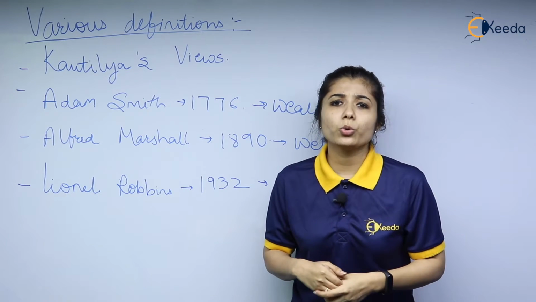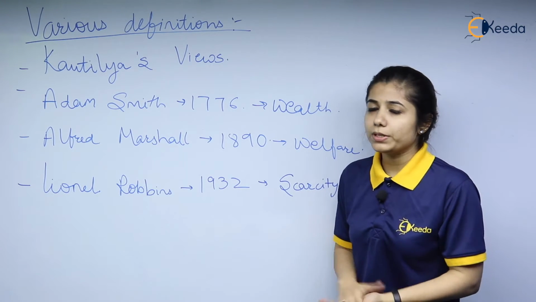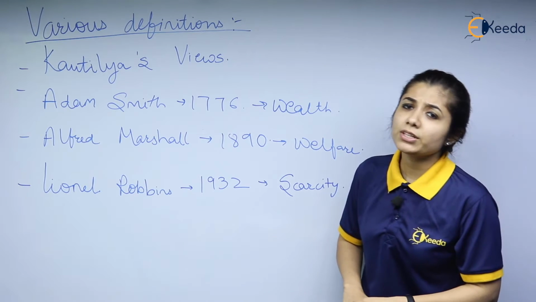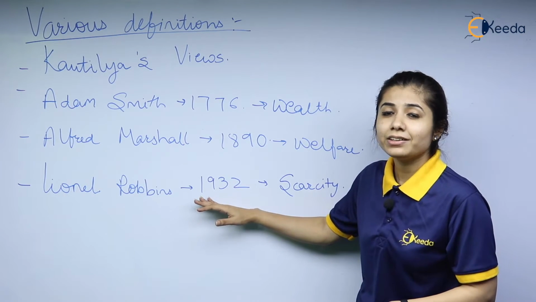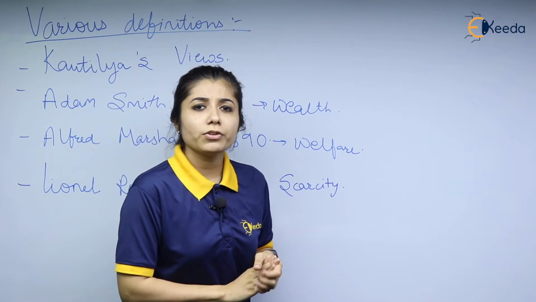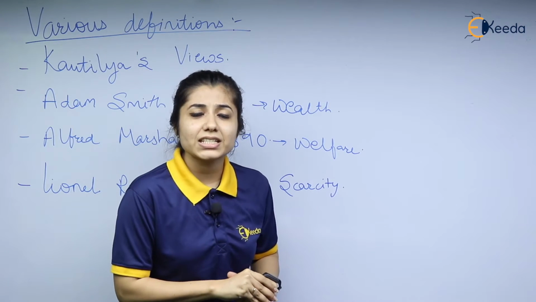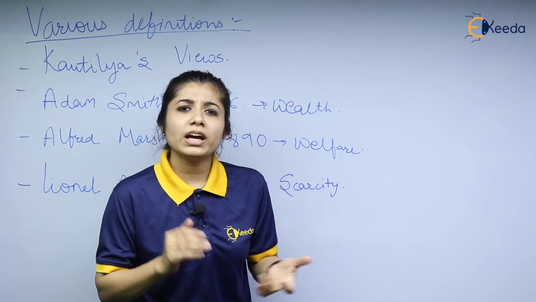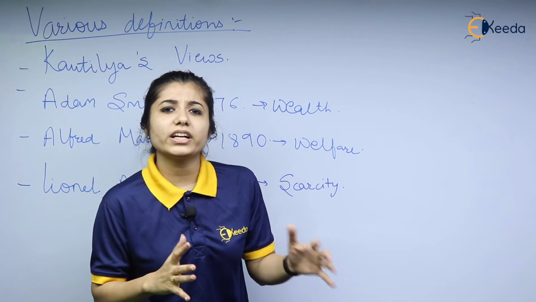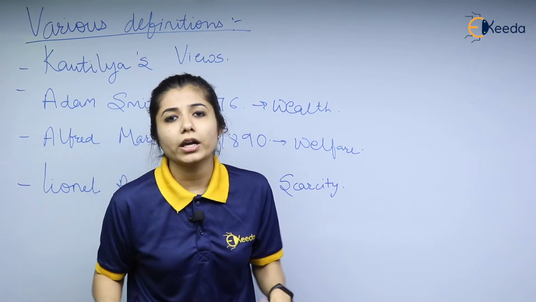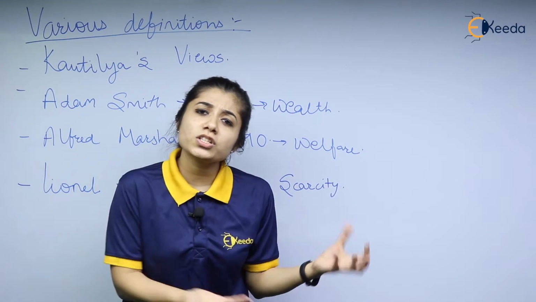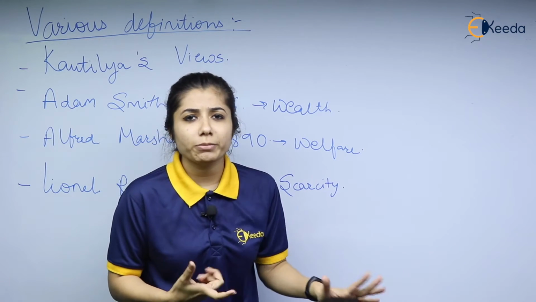The next one we are going to study is about Lionel Robbins. Lionel Robbins gave his definition in the year 1932. The definition given by Lionel Robbins was scarcity oriented. He said that always the wants that are there in the individuals are unlimited, but the resources to earn those wants are limited.